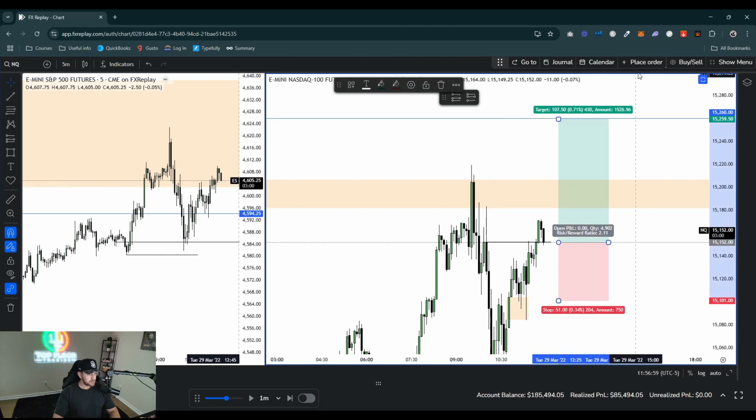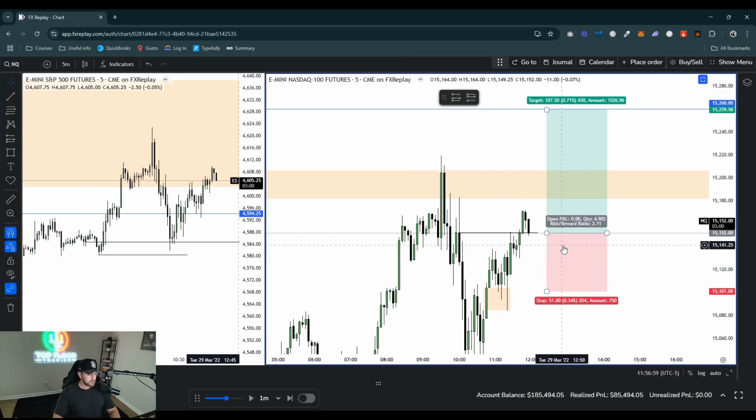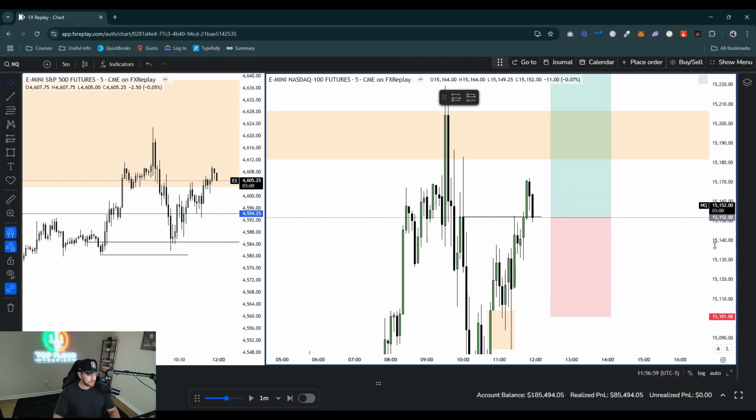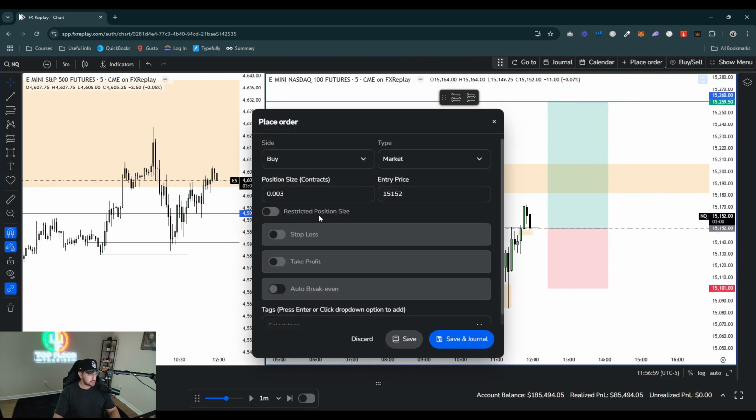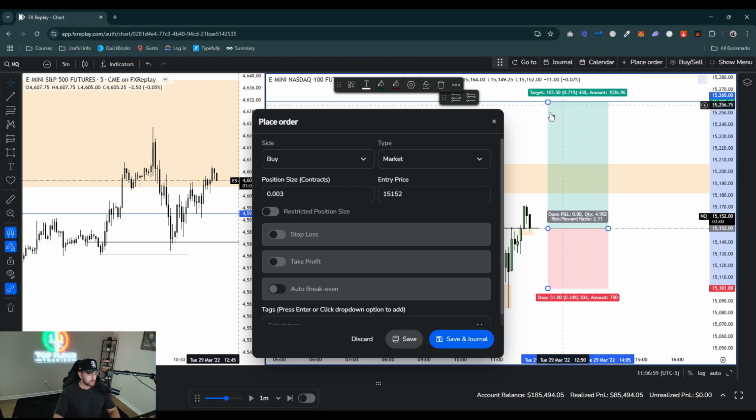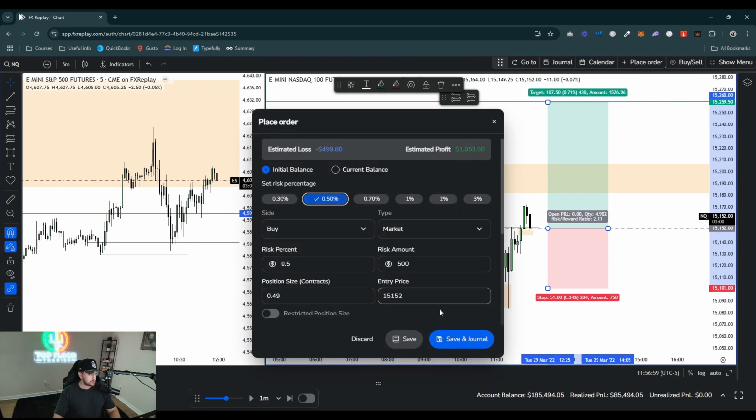So let's go ahead and market enter here. What time is it? 11:55. Actually, let's see how 12 opens. Let's start a position here because we do have a fair value. I just noticed we have a fair value gap here. So we'll start a position right here. We'll go 0.5% right here.